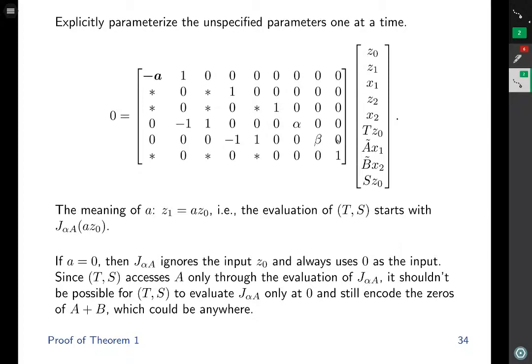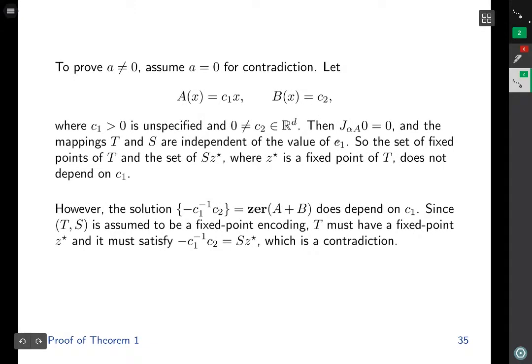The zeros of A plus B could be anywhere. Let's make this argument formal. To prove a not equals 0, we assume a equals 0 for contradiction. Let A be the single-valued operator of this form. C1, using this definition, is positive in order to ensure A is monotone. Since the output of A at the input 0 is 0, in other words, 0 equals A0, the resolvent with respect to A evaluated at 0 outputs 0. Let B be the single-valued operator of this form. C2, using this definition, is assumed to be a non-zero d-dimensional vector.